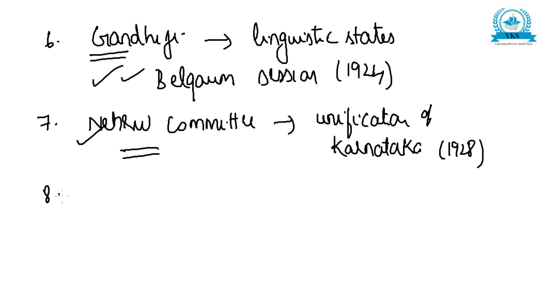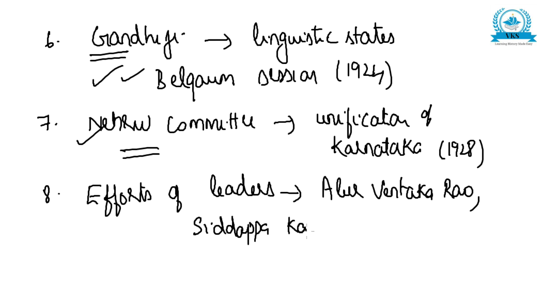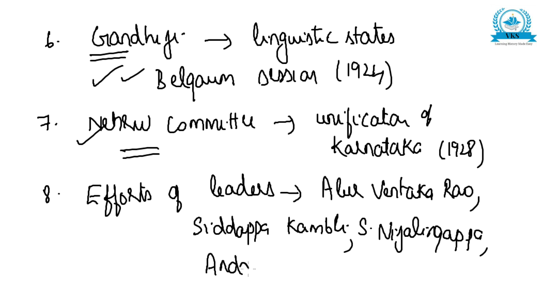Now the last factor which brought about a sense of unity was the efforts of leaders. Many leaders have worked towards the unification of Karnataka. Some of the leaders are Alur Venkatrao, Siddhappa Kambli, S. Nijalingappa, Andanappa Doddameti.